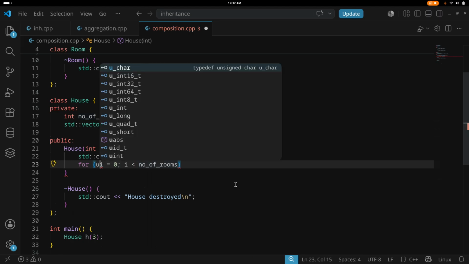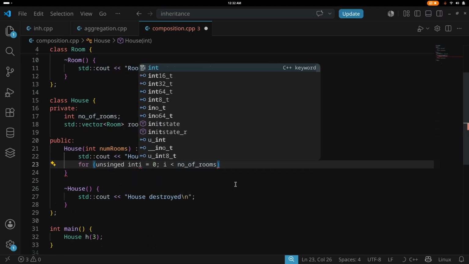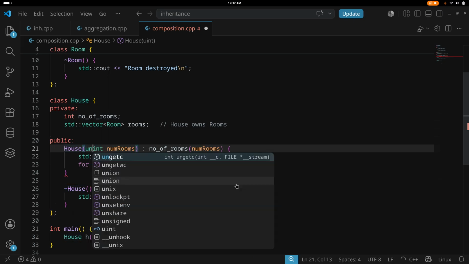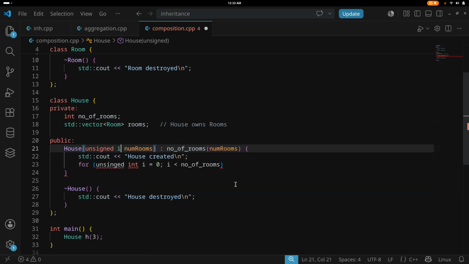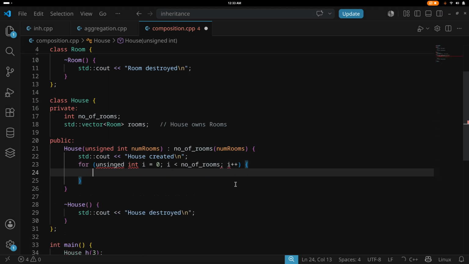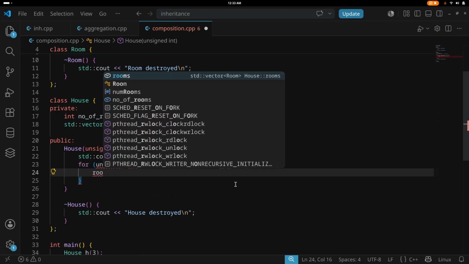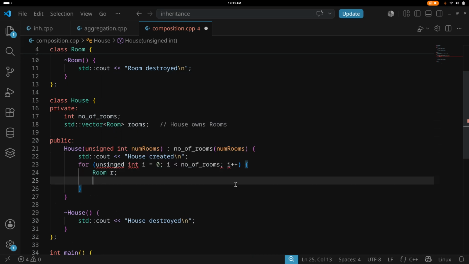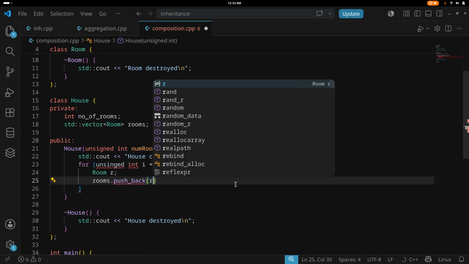This should be unsigned int, so let's make this unsigned int, and we do plus plus, and we create a room r,